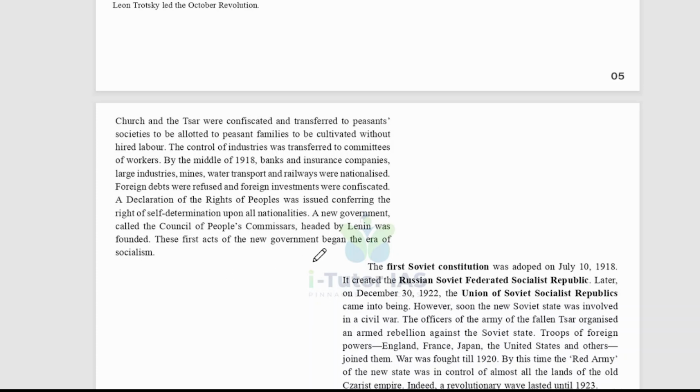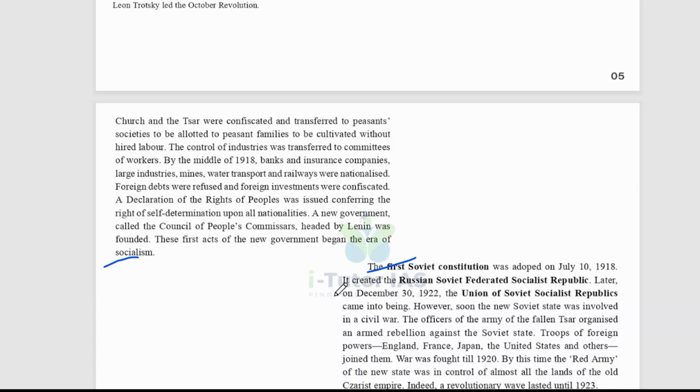This first act of the new government began the era of socialism, and the first Soviet constitution was adopted on July 10, 1918, and it created the Russian Soviet Federative Socialist Republic. Later, on December 30, 1922, the Union of Soviet Socialist Republics came into being.